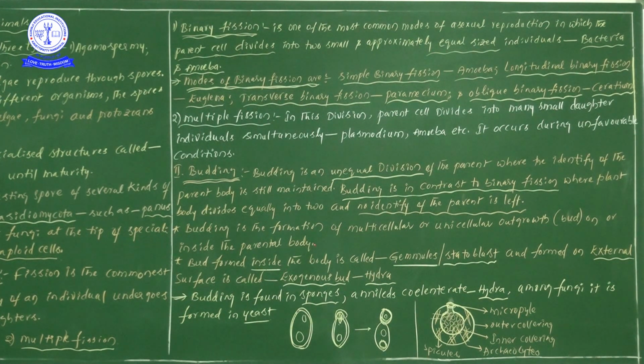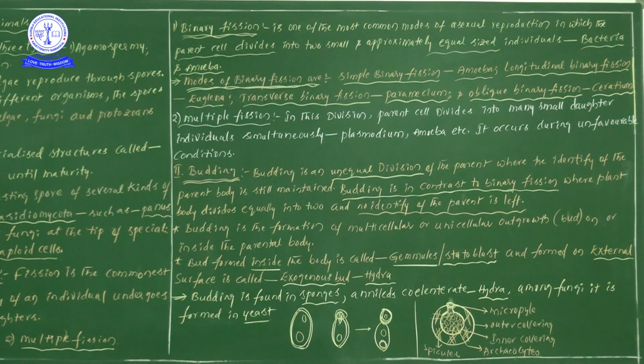Here is a small rough diagram of yeast. In yeast, small outgrowths start first, and later the complete outgrowth, the bud formation, we observe. And this is the information of gemmule.